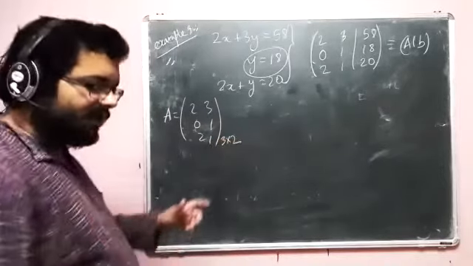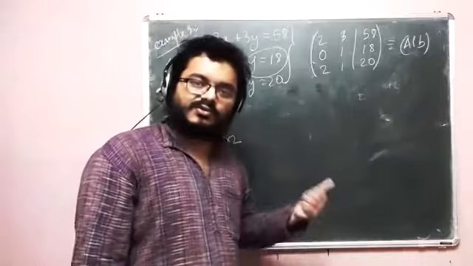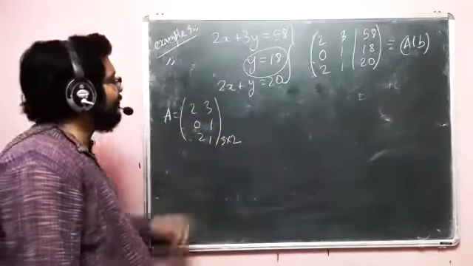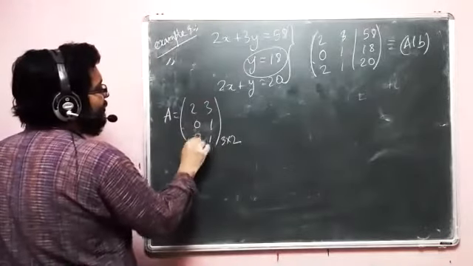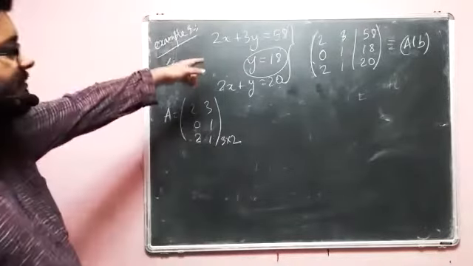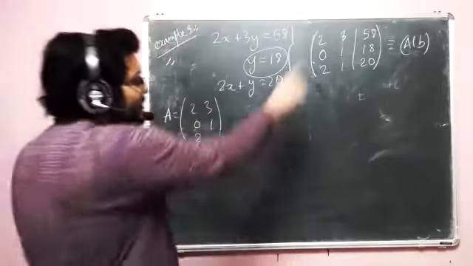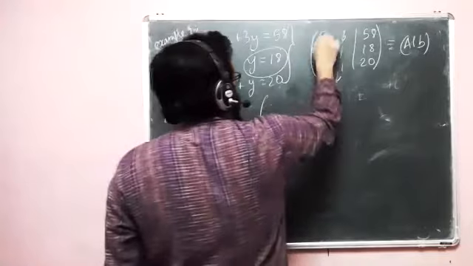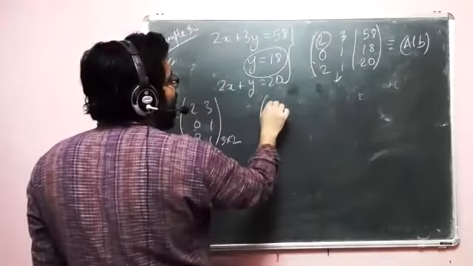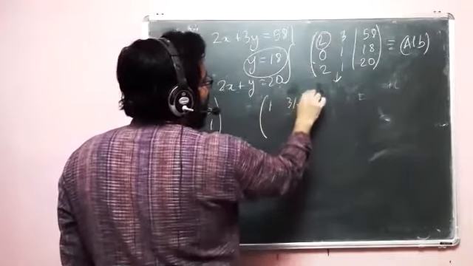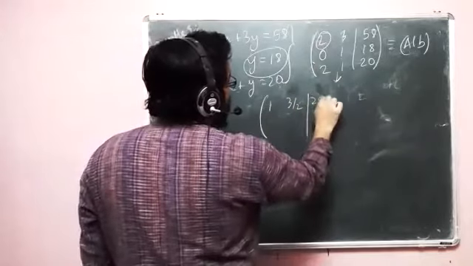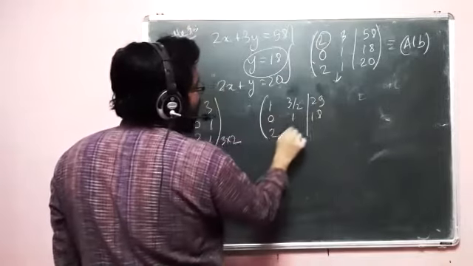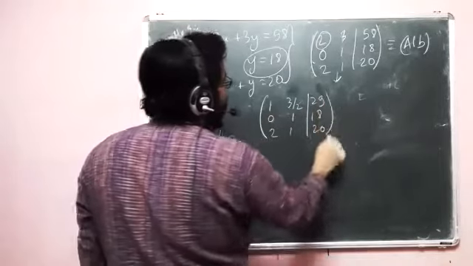So earlier we saw an A which was a square matrix, 2 cross 2, but yet we had infinite solutions. Here we have a matrix which is non-square, but from our observation, we know that it's a unique solution. Let's look at this. Okay. So our first task is to make this one 1. So divide by 2. So 1, 3 by 2, this is 29. 0, 1, 18, 2, 1, 20.